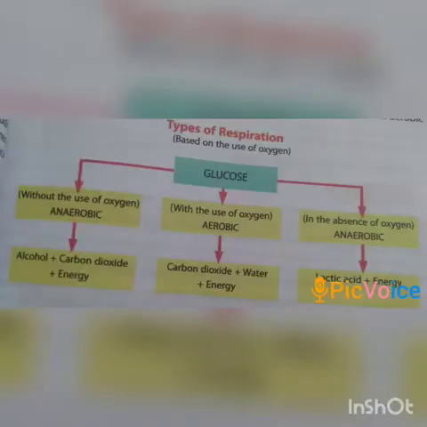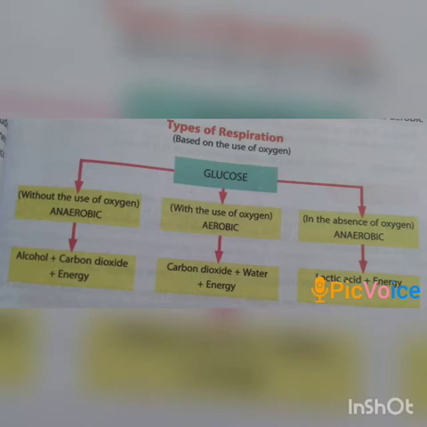Now we will discuss the different types of respiration. There are two types of respiration, aerobic respiration and anaerobic respiration. Aerobic respiration is the release of energy from glucose in the presence of oxygen. Strictly speaking, aerobic means in air. However, it is the oxygen in the air which is necessary for aerobic respiration.